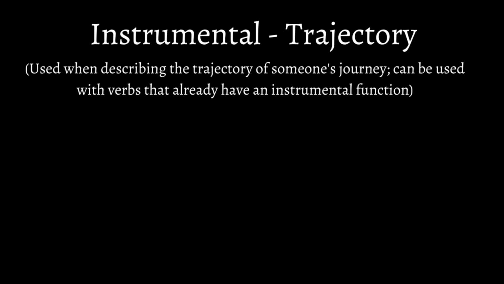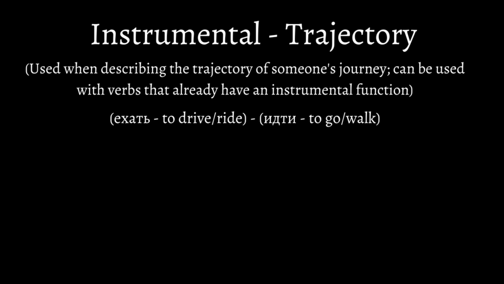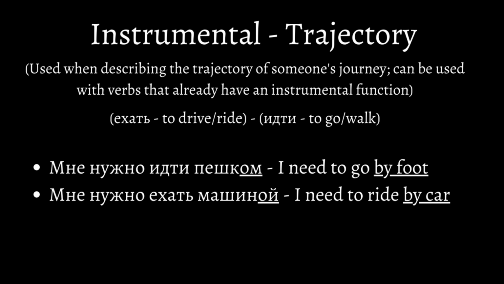Here, we have a trajectory. This function is used when describing the trajectory of someone's journey, and it can be used with verbs that already have an instrumental function, like ехать, to drive or ride, and идти, to go or walk. Мне нужно идти пешком. I need to go by foot. Мне нужно ехать машиной. I need to ride by car. In these examples, we're using the dative construction мне нужно and then completing it with an instrumental one.